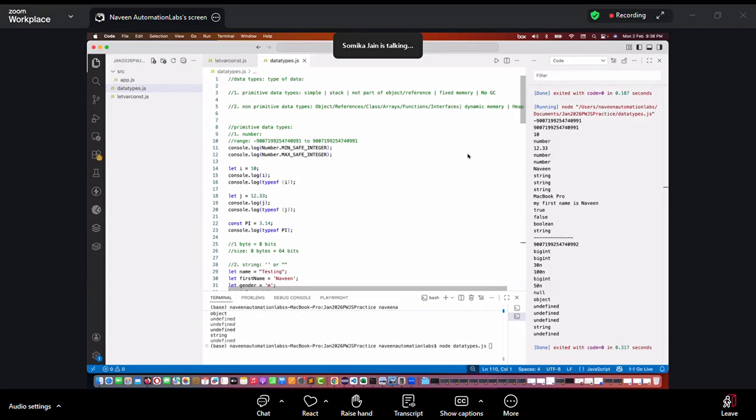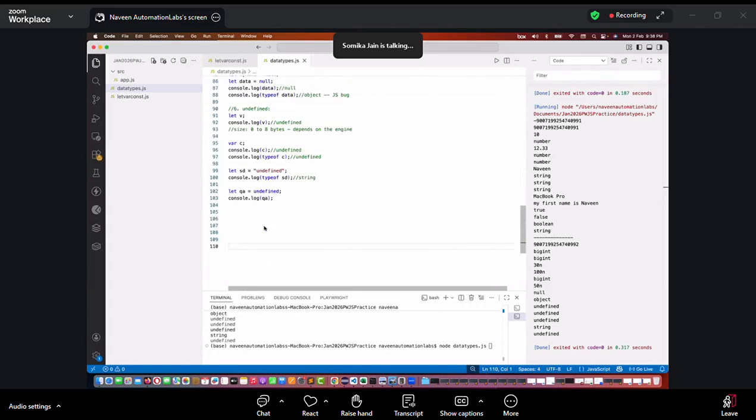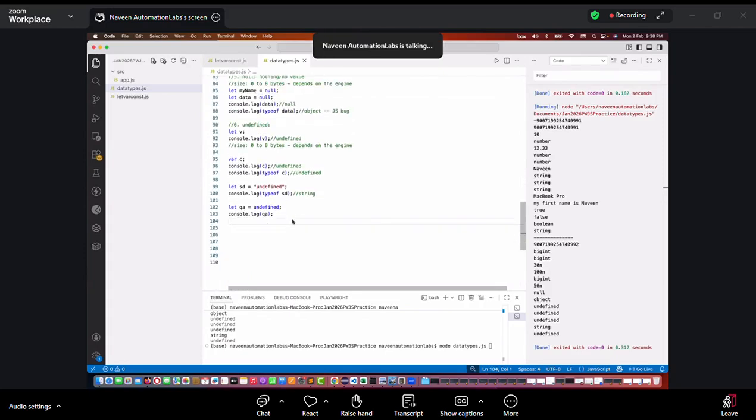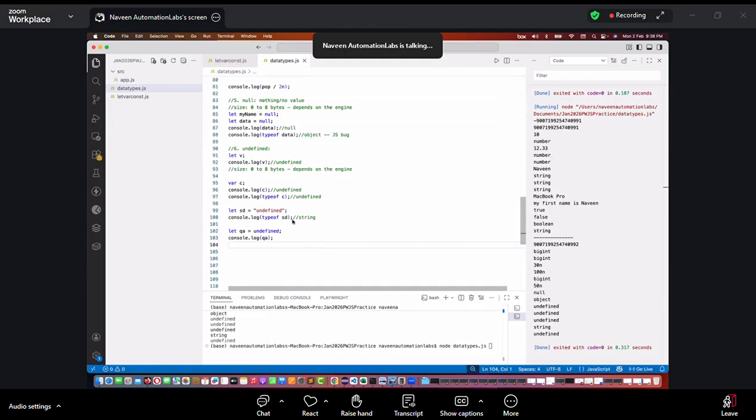What is the basic difference between null and undefined? And in case we have to use them, which one should we use? Most of the time, we will be using null if we're not sure about the value. If I declare let v and I know the value of v will be assigned later, then until we assign it, the value of v will be undefined.